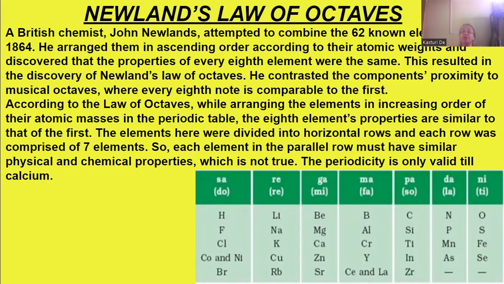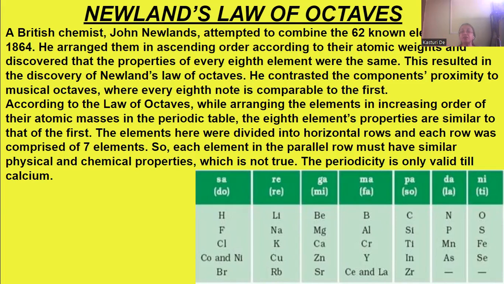He arranged them in ascending order according to their atomic weights. Till now, it was atomic mass and atomic number. Now, John Newland, based on atomic weights, discovered that the properties of every 8th element were the same.